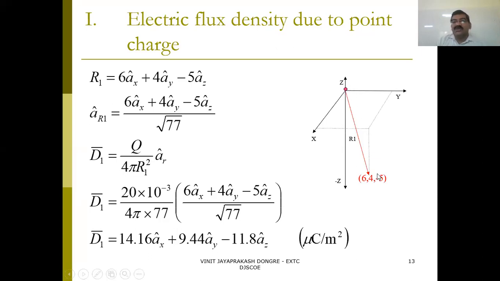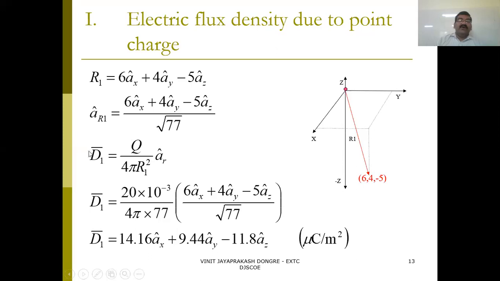This is (0, 0, 0). So 6 minus 0, that is 6a_x; 4 minus 0, that is 4a_y; and minus 5 minus 0, so minus 5a_z. This is r. Find the unit vector: this vector divided by the square root of 6 square plus 4 square plus 5 square. Addition of all this gives 77, so root 77.